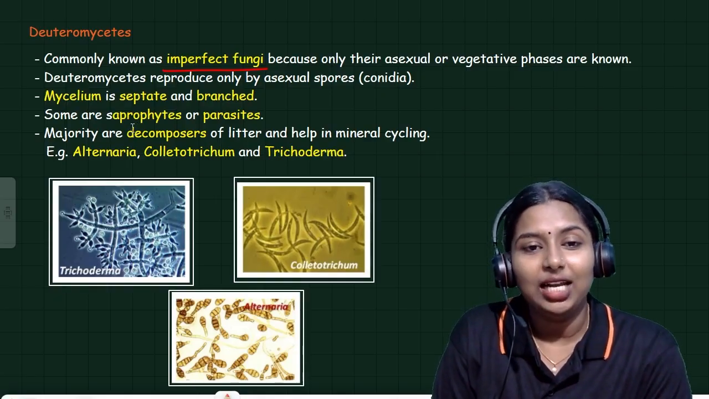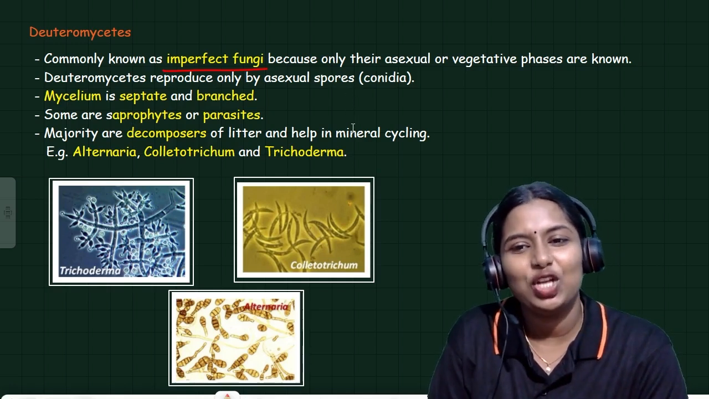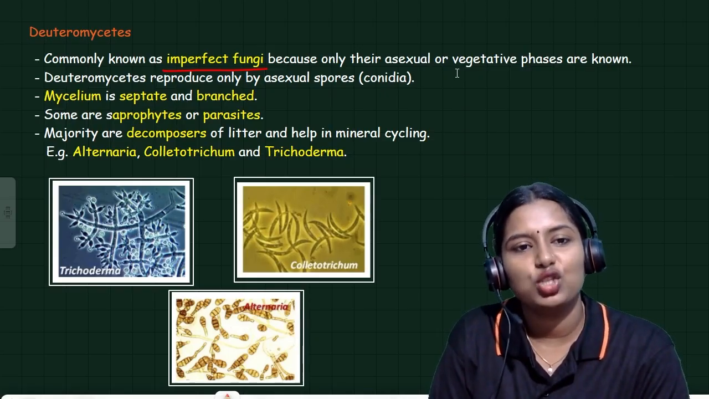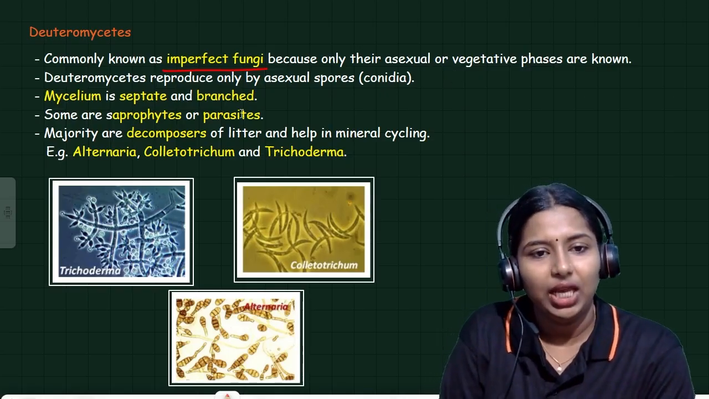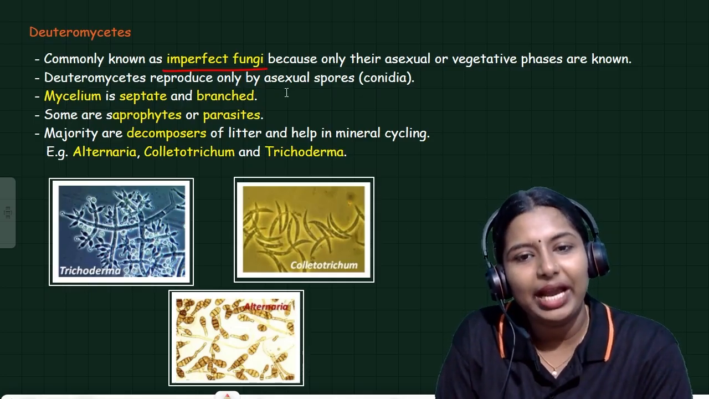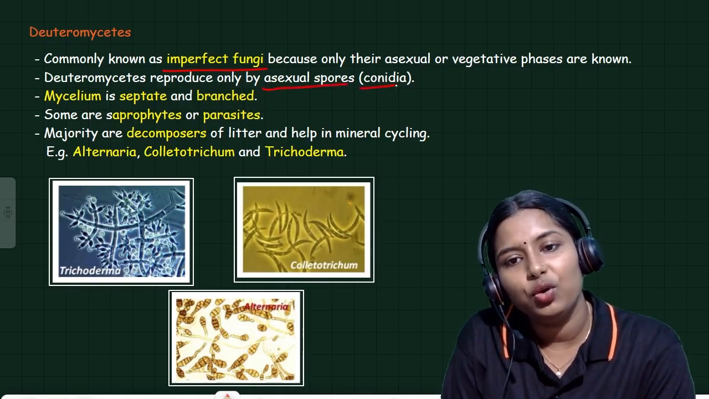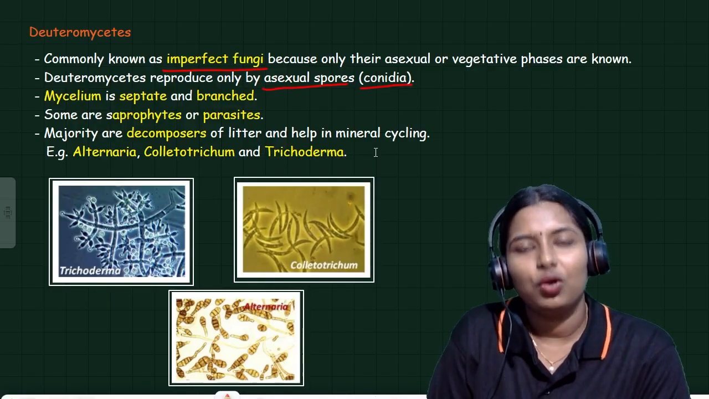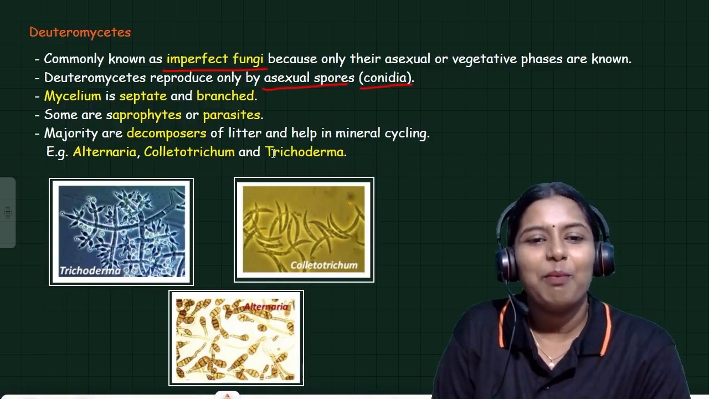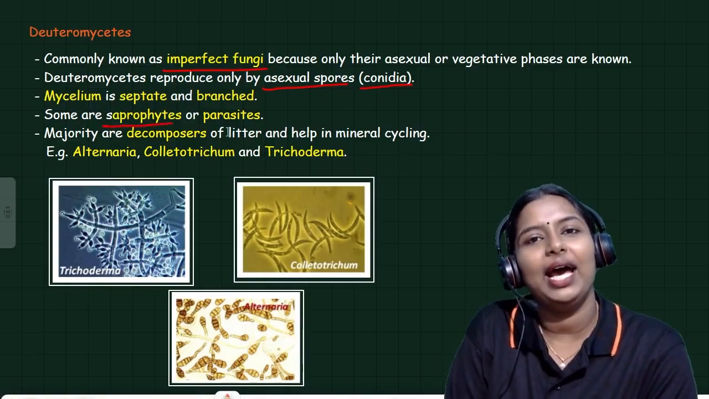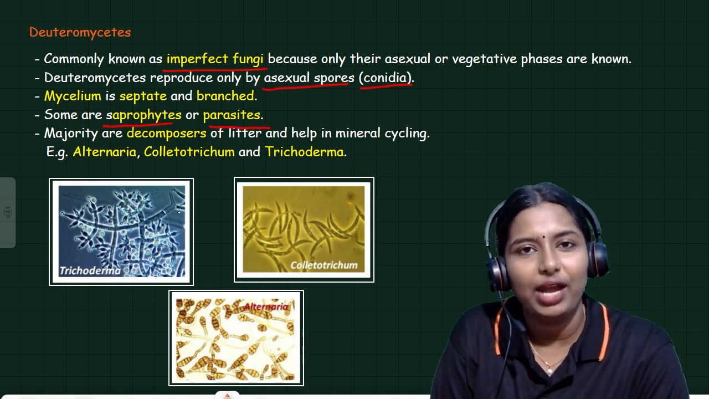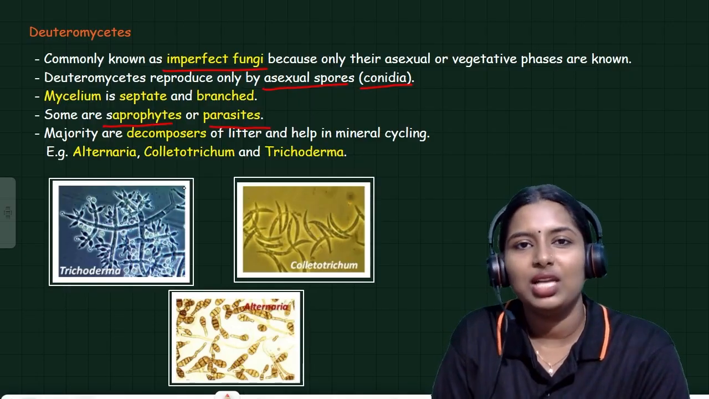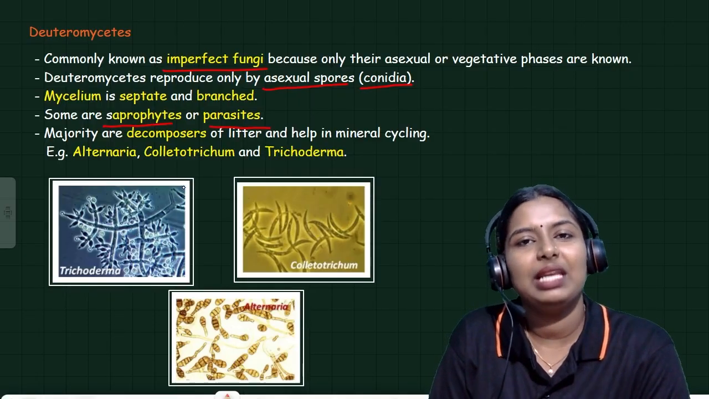Deuteromycetes are imperfect fungi because only their asexual or vegetative phase is known. No sexual reproductive phase is known in deuteromycetes. They reproduce only by asexual spores, by conidia, by producing conidiospores. The mycelium is again septate, cross walls are present, and it is branched. Some are saprophytes or parasites. The majority are decomposers of litter and help in mineral recycling.